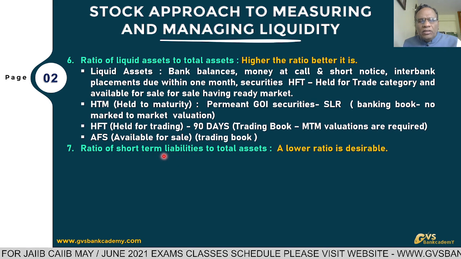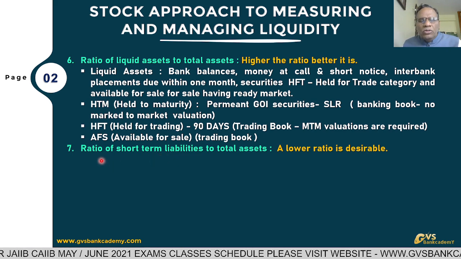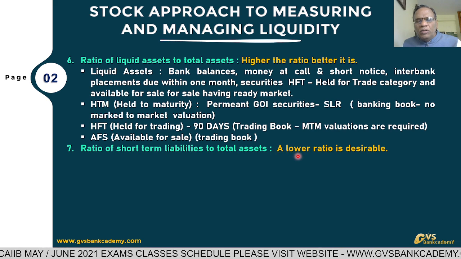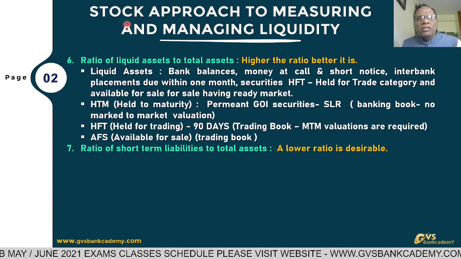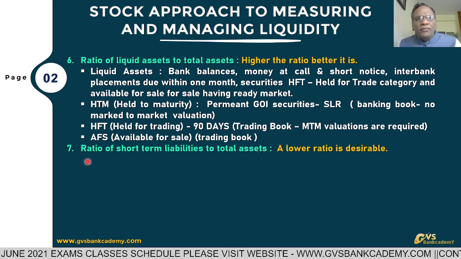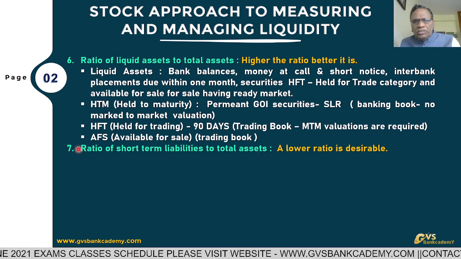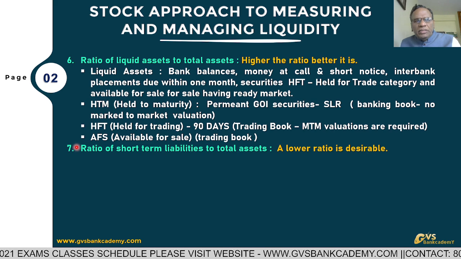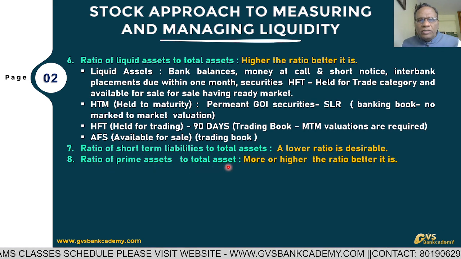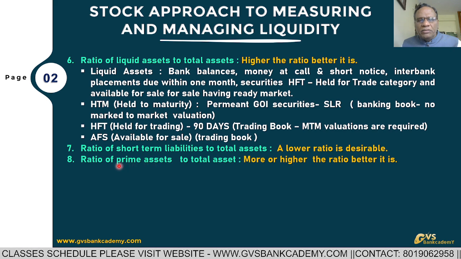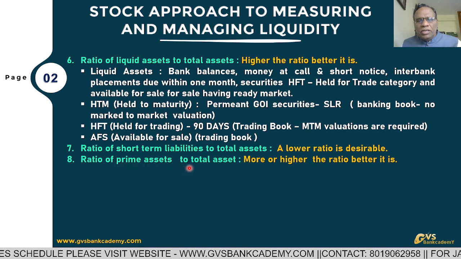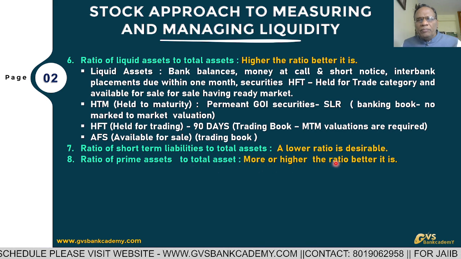They are asking 1 mark, 2 marks questions also. Ratio of short-term liability to total assets: higher is best, lower is best, not at all comes under stock approach. Then they are structuring a question on each and every ratio point also. That's why you have to remember these ratios. Ratio of prime assets to total assets. Prime assets, this is what is important. Prime assets to total assets, more or higher.